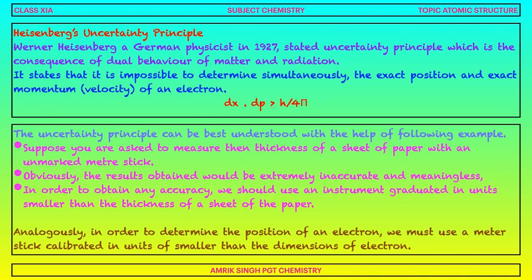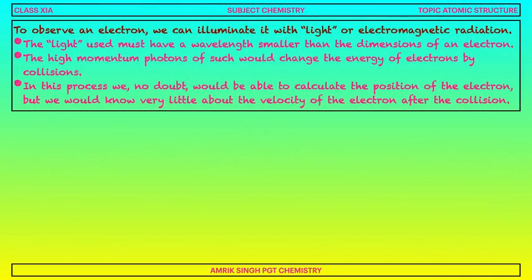Analogously, in order to determine the position of an electron, we must use a meter stick calibrated in units smaller than the dimensions of electron. To observe the electron, we can illuminate it with light or electromagnetic radiation. To see anything, we require light. To see the electron, the light used must have a wavelength smaller than the dimension of electron. That is, the wavelength should be lesser than the dimensions of electron. The high momentum photon of such light would change the energy of electron by collisions.